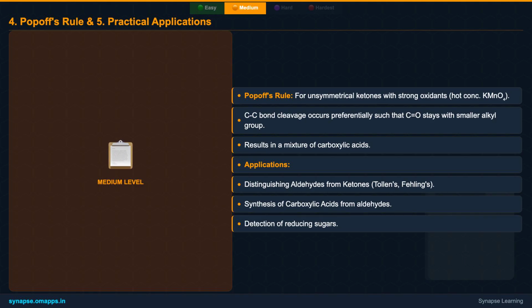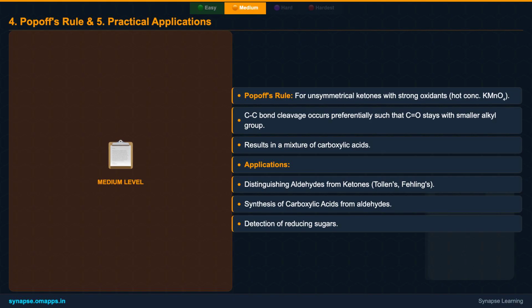Generally, the carbonyl group stays with the smaller alkyl group. This leads to a mixture of carboxylic acids. For example, if you oxidize 2-pentanone, you'll get a mix of acids. This rule, though helpful, has its nuances, as factors like carbocation stability can sometimes lead to different outcomes.